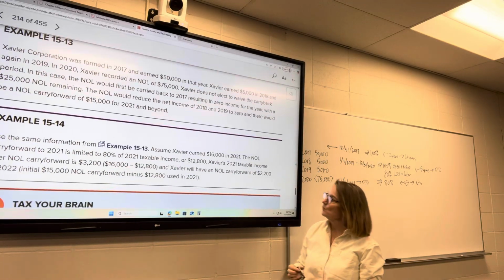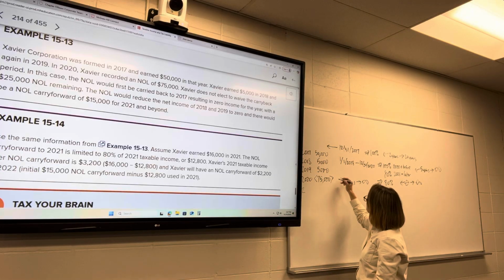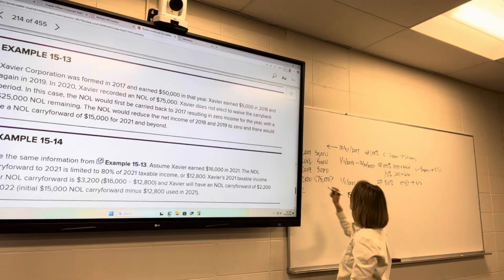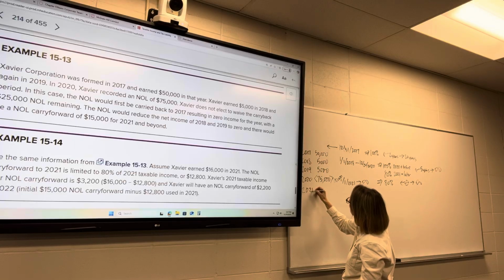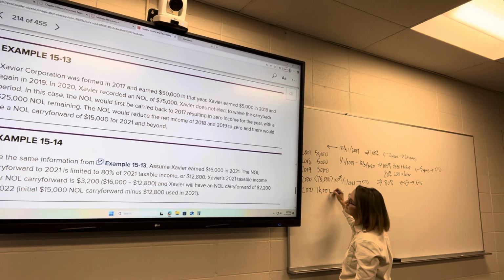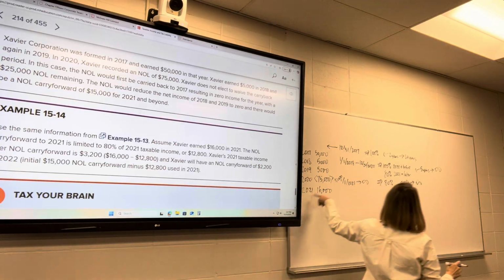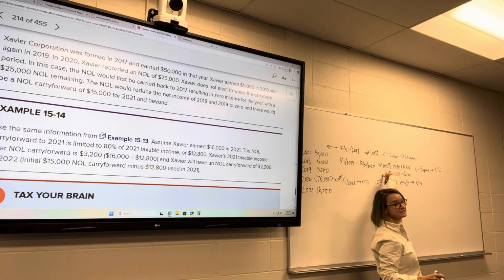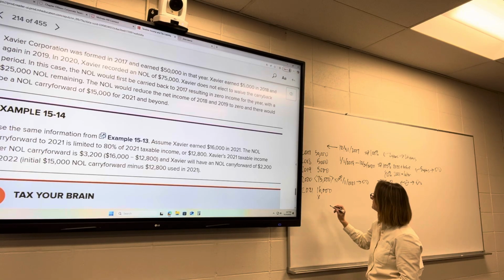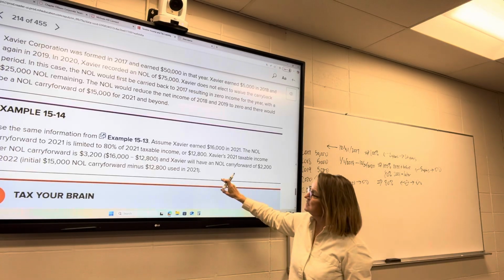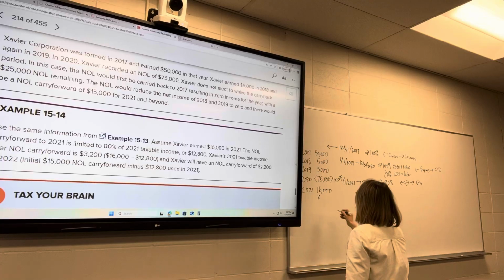Now let's look at 2021. They earned $16,000. How much did I say they had left? $15,000 remaining. In 2021, they had $16,000. The NOL carryforward, because they're going forward, is limited to 80%. So that $15,000, what we're going to do is multiply this times 80% of taxable income, 0.8.